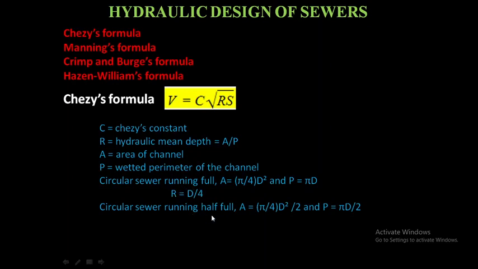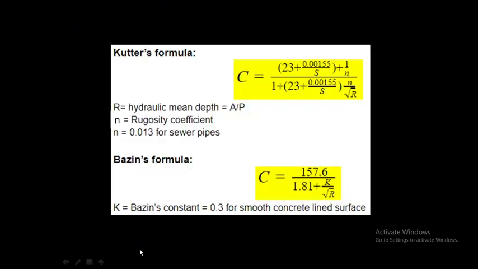And when the sewer is running half full, A equal to pi by 4 d square by 2 and P equal to pi d by 2. Therefore, R equal to d by 4. So when the sewer is running full or half full, hydraulic mean depth equal to d by 4, where d is the diameter of the pipe. S is the bed slope. Then from this equation, we will get the value of V. Then the discharge Q is equal to area into velocity.